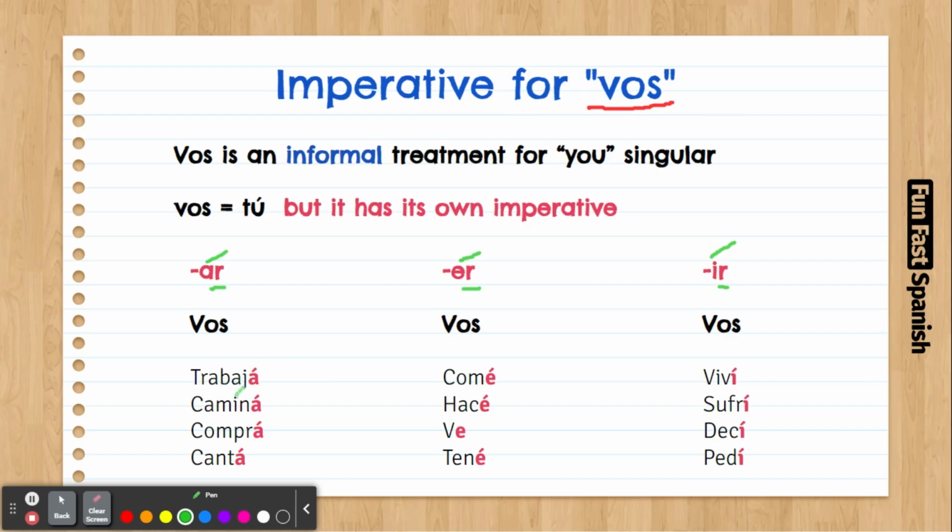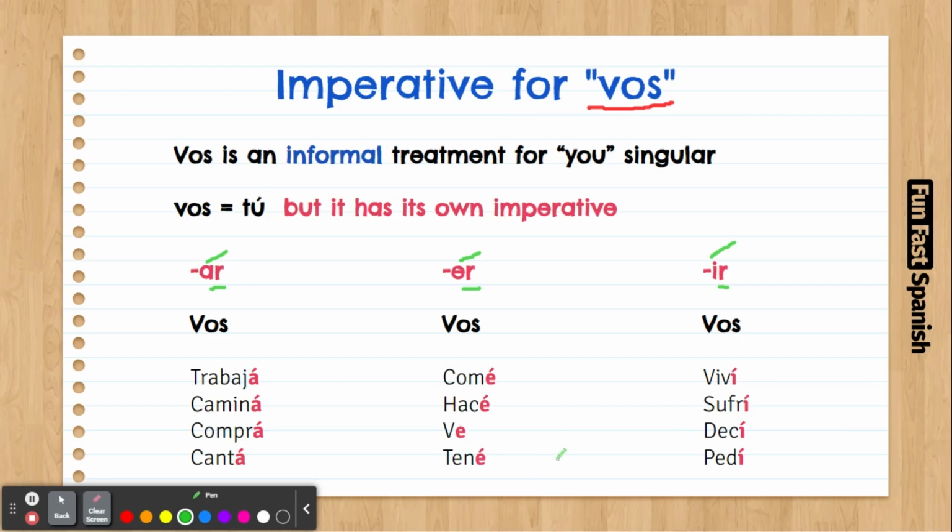Trabajar, trabajá. Caminar, caminá. Comprar, comprá. Cantar, cantá. It's like trabajar, like work. Caminar, walk. Comprar, like buy. Cantar, sing. Comer, comé. Comé más rápido, like eat faster. Hacer, hacelo. It's like do it. Ve, go, same.